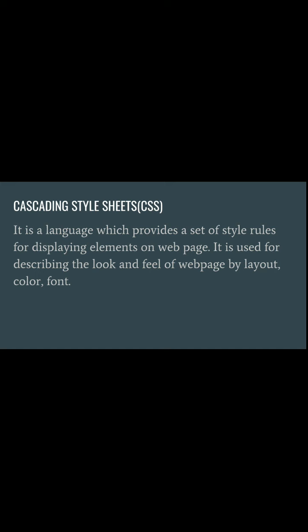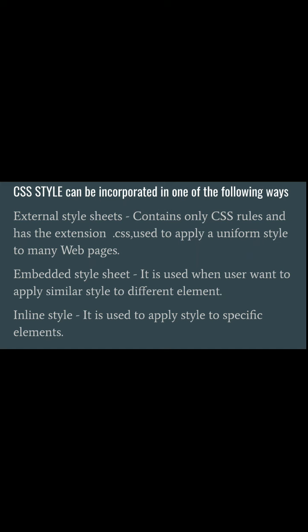CSS style can be incorporated in an HTML document by one of these following ways. What are they? External style sheet contains only CSS rules, which has the power to have control over only the CSS rules, and its extension is .css, used to apply a uniform style to many web pages. A particular uniform style, if you want to mention, will be considered your external style sheet.